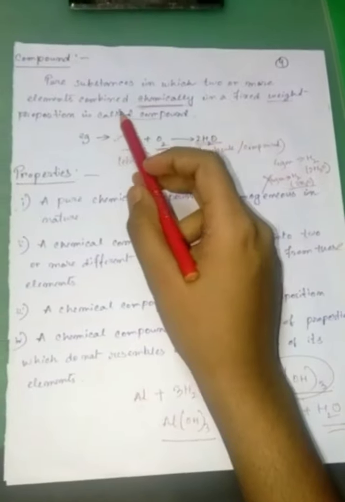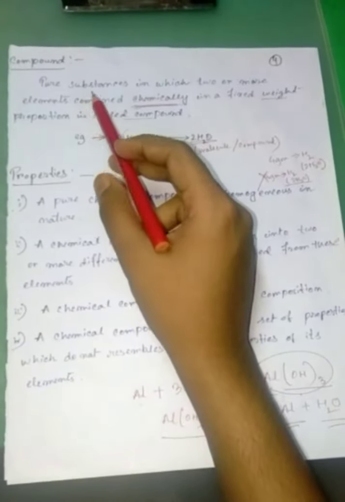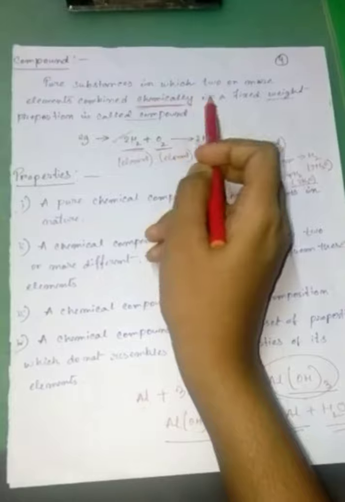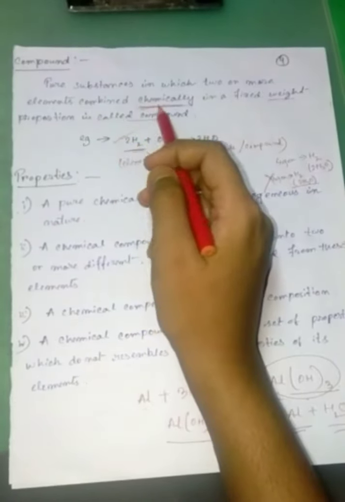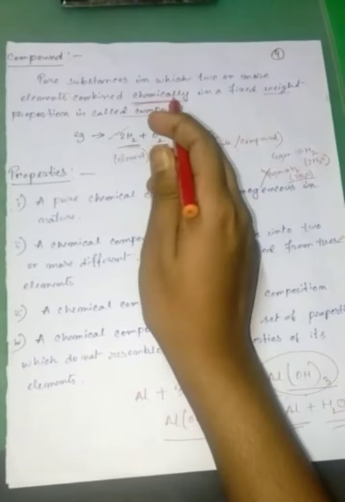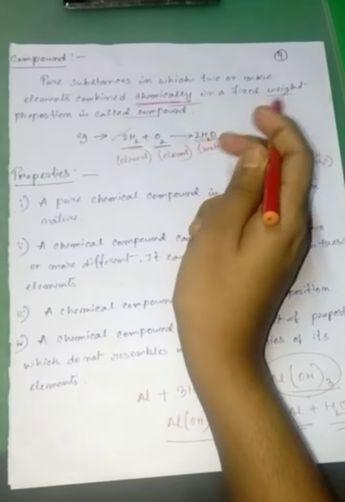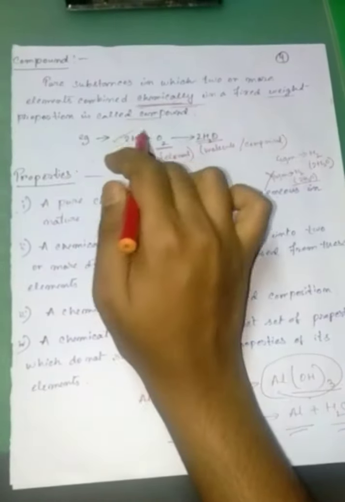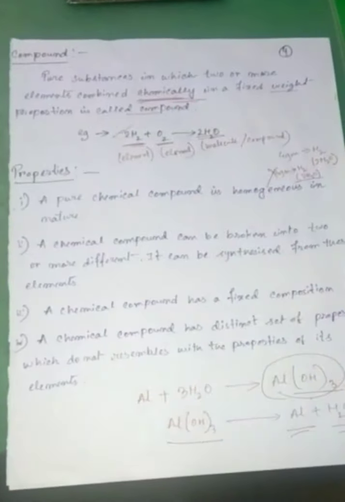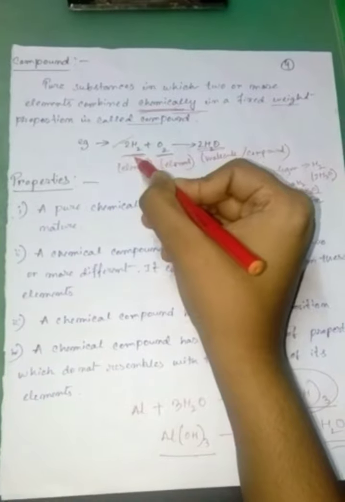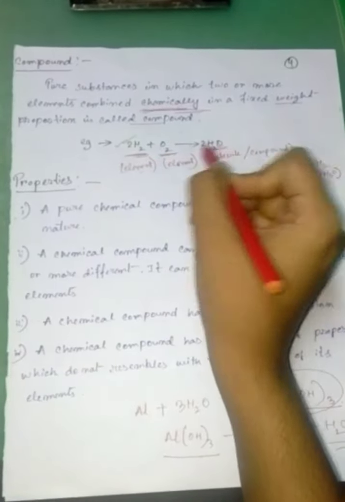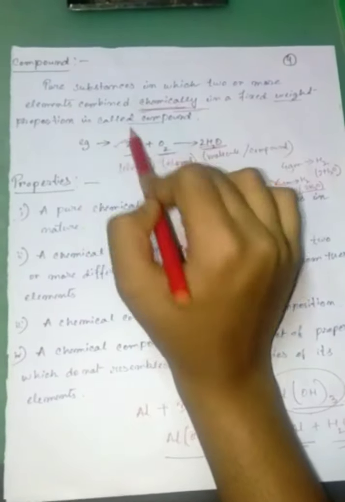So now I am discussing what a compound is. A pure substance in which two or more elements are combined chemically in a fixed weight proportion is called a compound. Here is an example: 2H2 plus O2 gives 2H2O.